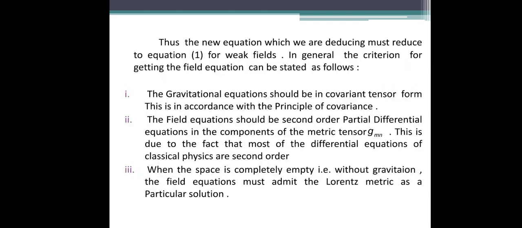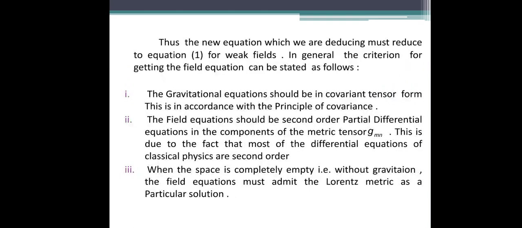In general, the criteria for getting the field equation can be stated as follows. So we require the criteria for deriving the field equation. The first one is that the gravitational equation should be in covariant tensor form. This is in accordance with the principle of covariance. As we know, in the principle of covariance, we use the covariant formalism. So our equation should be in covariant tensor form.